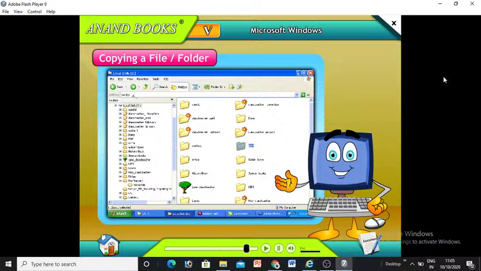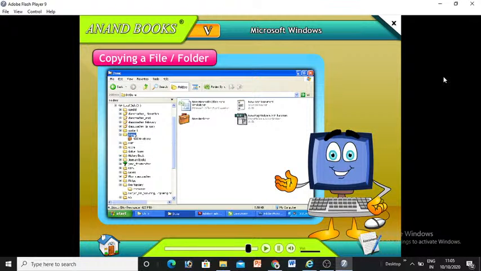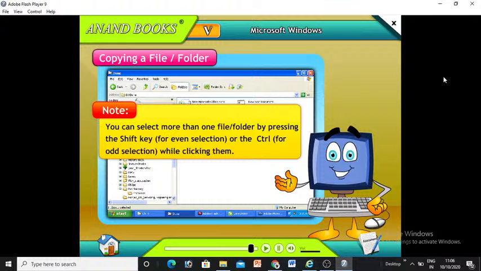3. On the left column of the Windows Explorer screen, click to select the file or folder in which you want to paste the copied file or folder. 4. Click the Edit menu and choose the Paste option. 5. Windows pastes the selected file or folders in it. Note: you can select more than one file or folder by pressing the Shift key or the Control key while clicking them.